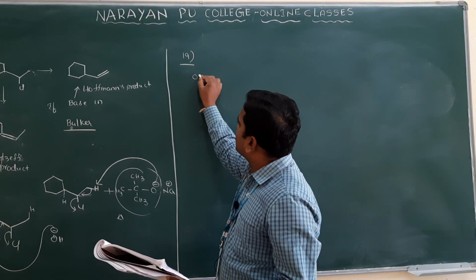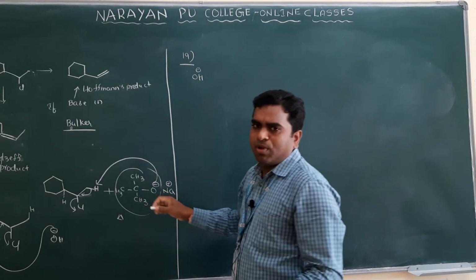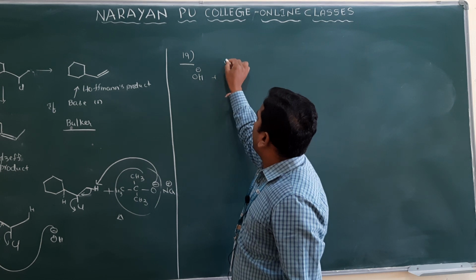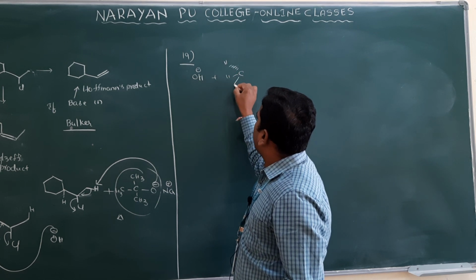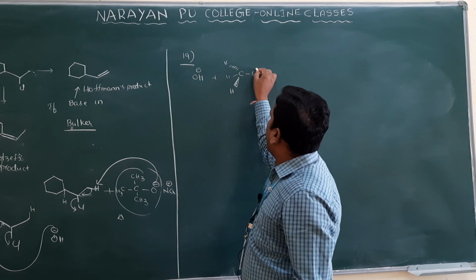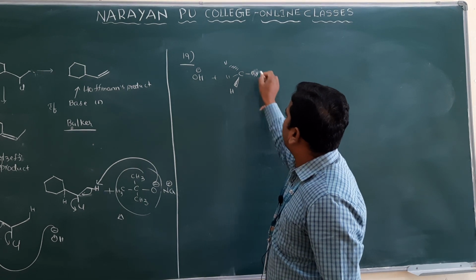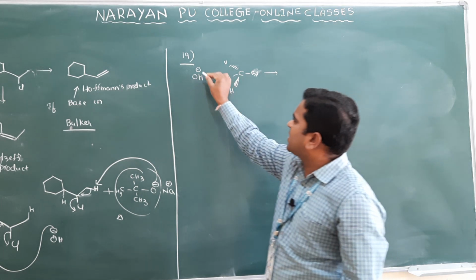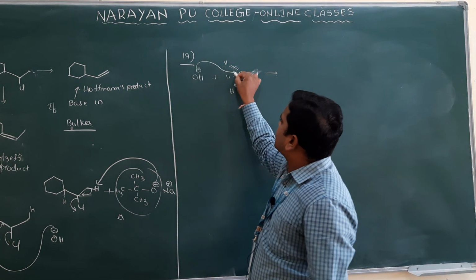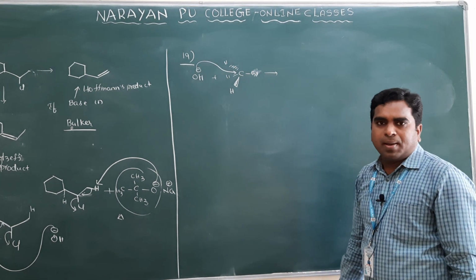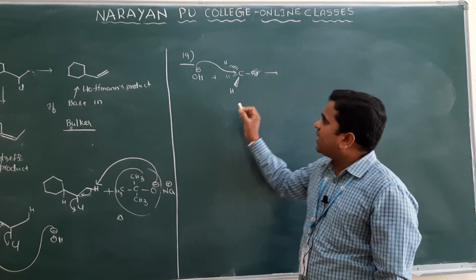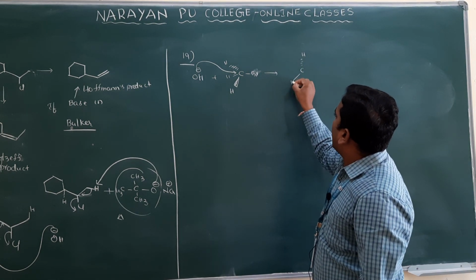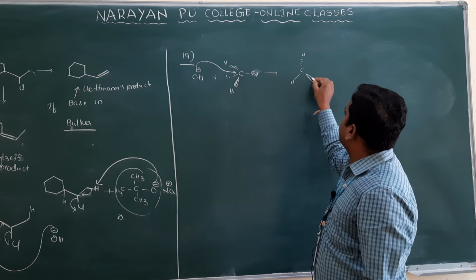Simply, we will first discuss the SN2 mechanism. We take the OH minus ion, and here there is a hydrogen and here there is a hydrogen, and chlorine or bromine. They have taken it like this. Clear? So now what will happen here? A transition state forms because the nucleophile attacks the carbon from the back side, opposite to the bromine. Then which one will you get here? There will be an H, and here H, and here there is an H.